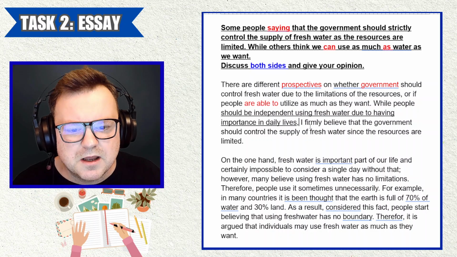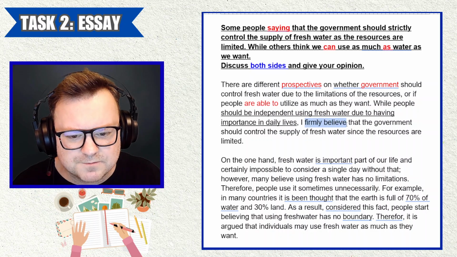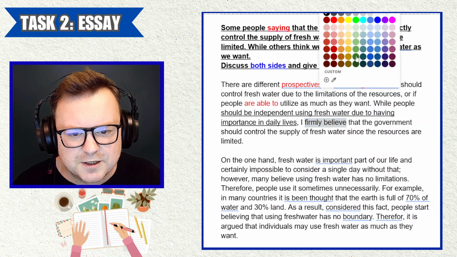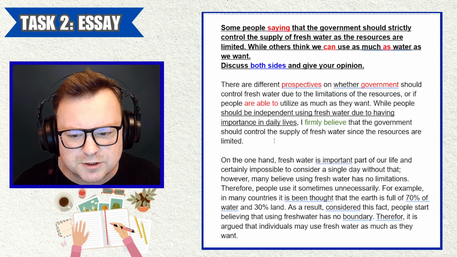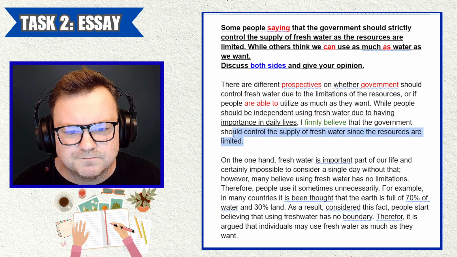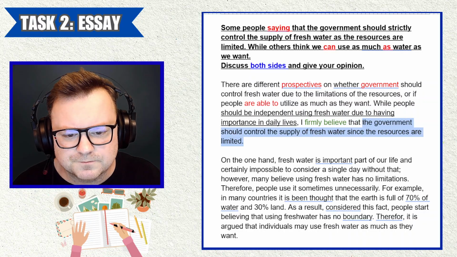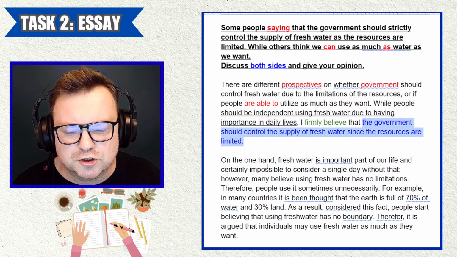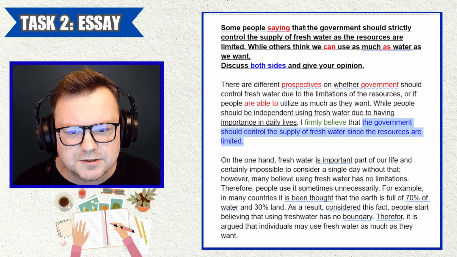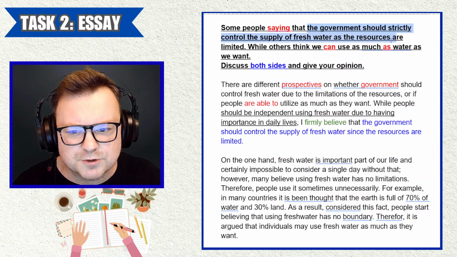Comma, good. I firmly believe, nice, fine. I firmly believe that the government should control the supply of fresh water since the resources are limited. Okay, let's put that in blue. Notice this blue language. The government should control the supply of fresh water since the resources are limited, and the government should strictly control the supply of fresh water as the resources are limited.